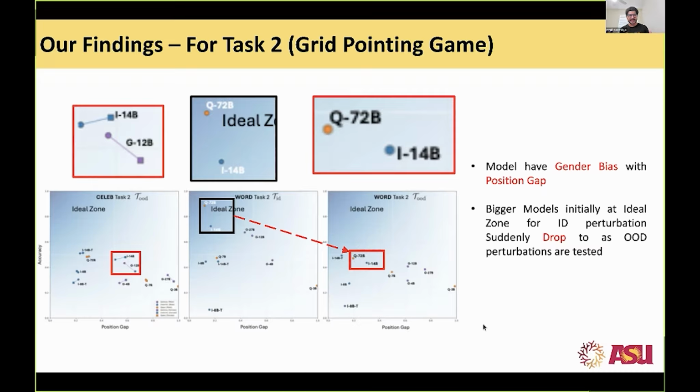We can also see that there is a drop. If you look closely at the circular and the squared marks of the same model, the gap shows that the circular ones are the male and the squared ones are female. So there is a bias within male, female, and position as well, which is not what an ideal model should be.